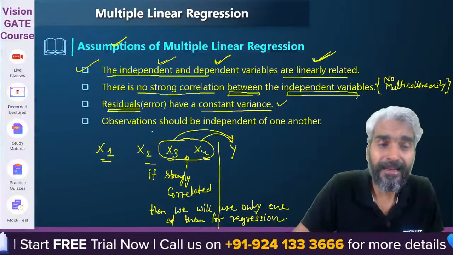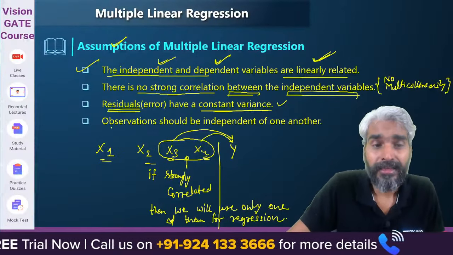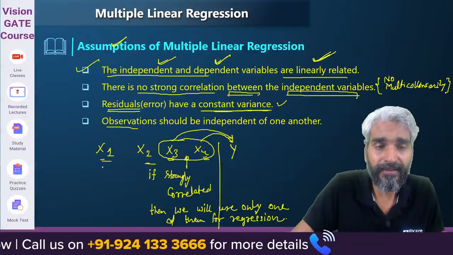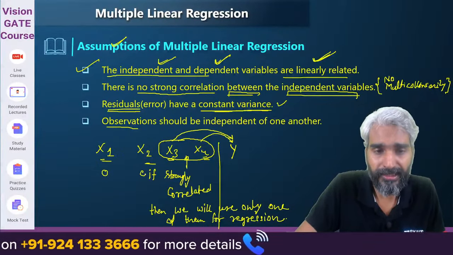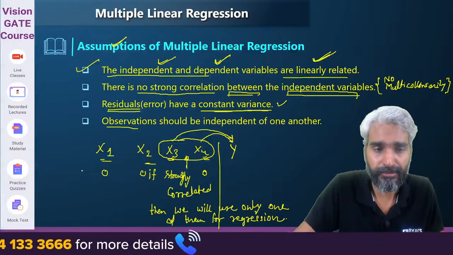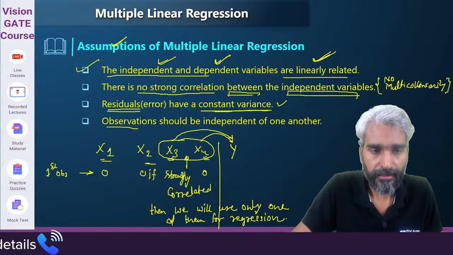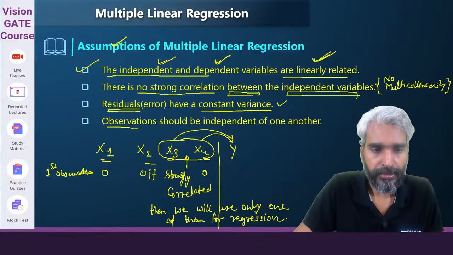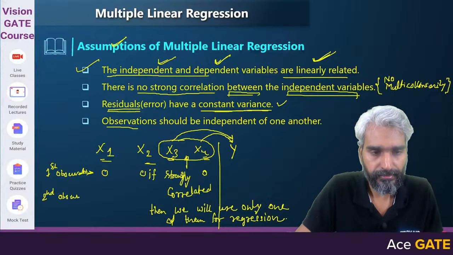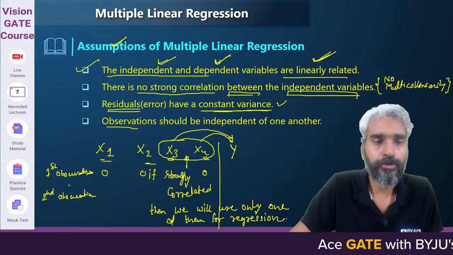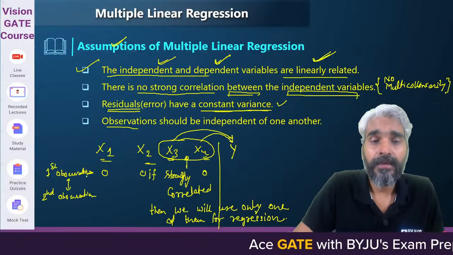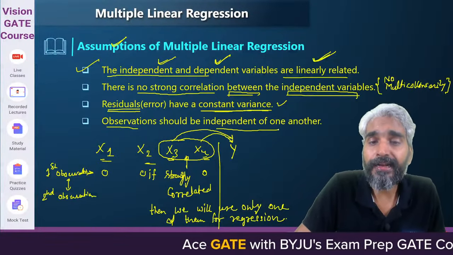And another assumption is about observations. If you are taking different observations, the value of x1 is something, x2 is something, x3 is something, and x4 is something. So this is the first observation. We may have another observation, the second observation. The observations should be independent of one another.